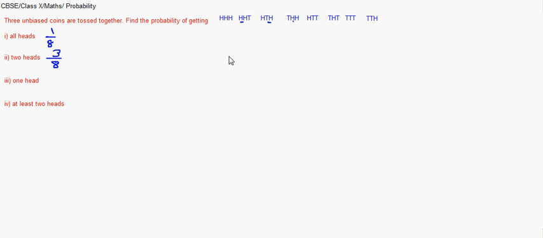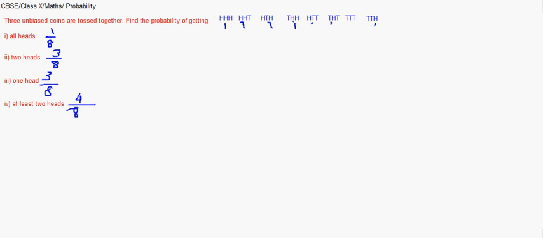Only 1 head is somewhere here, here and here. That also is 3. And at least 2 heads means it can either be 2 heads or more. So here you have 2, here 2, 2, 2. So it's 1, 2, 3, 4. Only 4 cases where it is at least 2 heads.